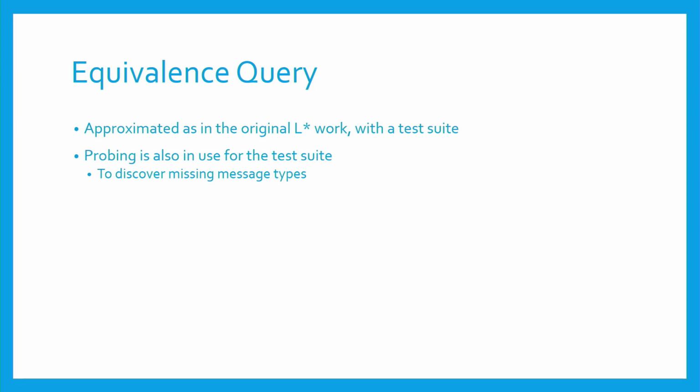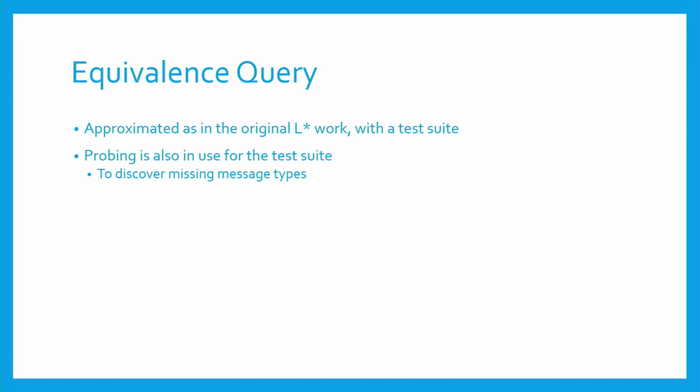Regarding an equivalence query, which is the second query of the L-star algorithm, it is a query that checks if the state machine we learned is correct or not. We use an approximation that is presented in the original L-star work and run a test suite.